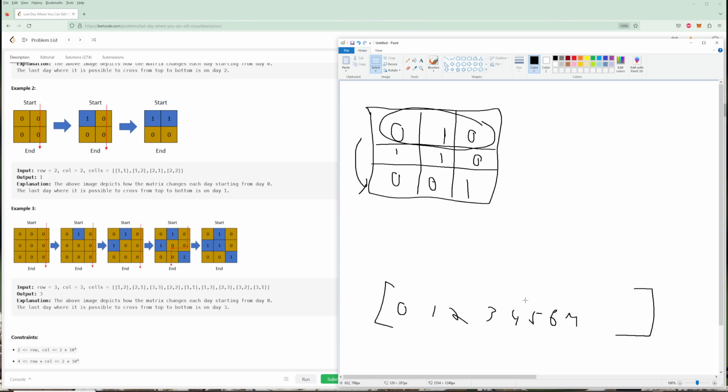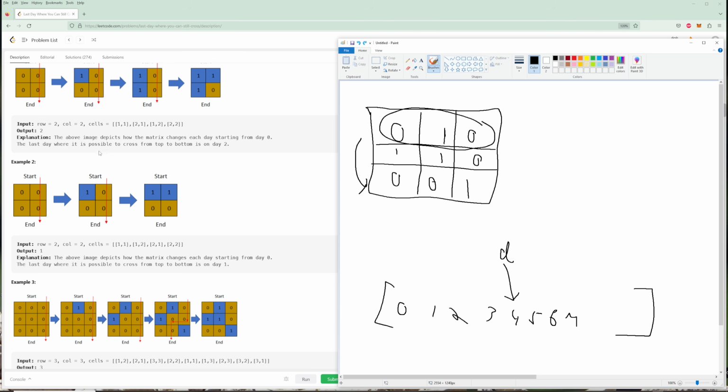So let's say we don't know the solution. We just pick a random day like 4. And then if this does work, so let's just say it does, like D. If it does work, now we can binary search again on this left side, and we can keep doing that until we get the smallest possible day that, or actually I think they asked for the last possible day, right? So it'd be the other way.